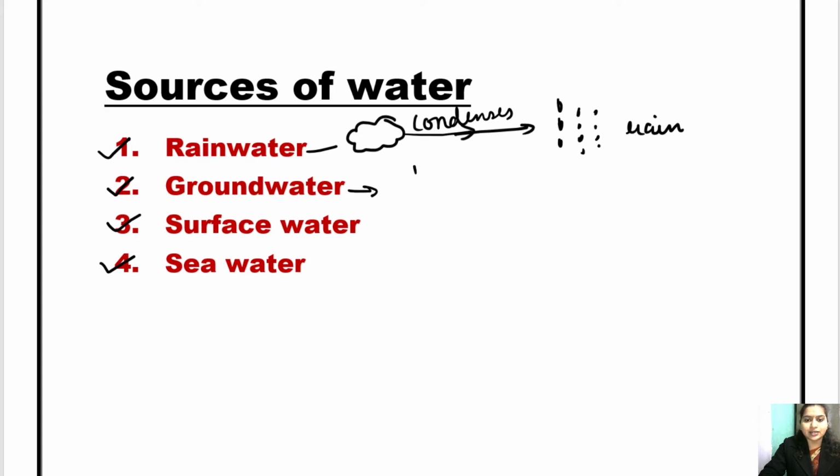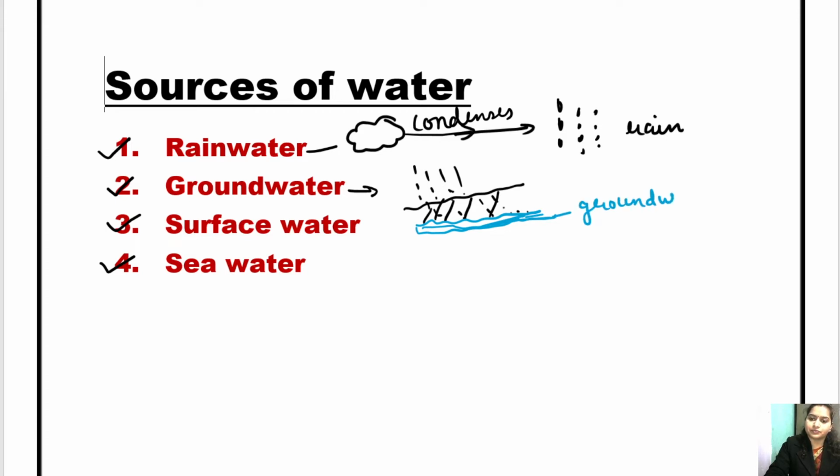When this rain falls and seeps inside the soil, it gets settled down at the bottom here, forming groundwater. Okay, we'll talk about it later.